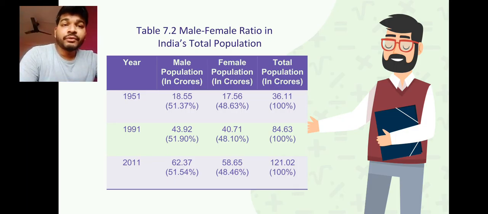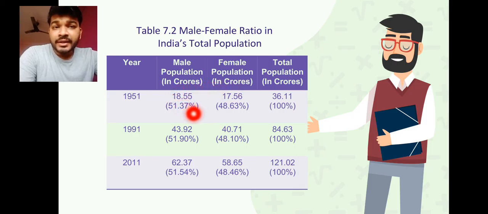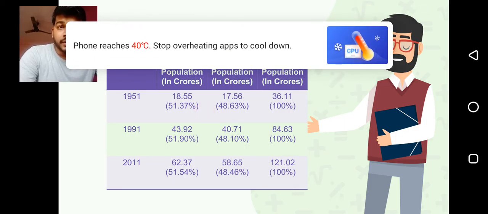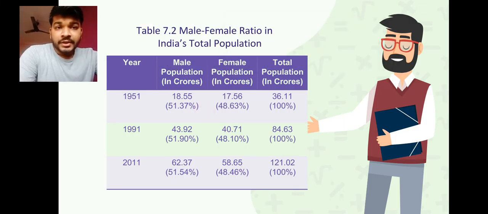So here in 1951, the total population was 36.11, or 36.1 crores, that is 100%. And out of that, 18.55 crores were males. So the percentage comes to 51.37%, 51.3% we can say.